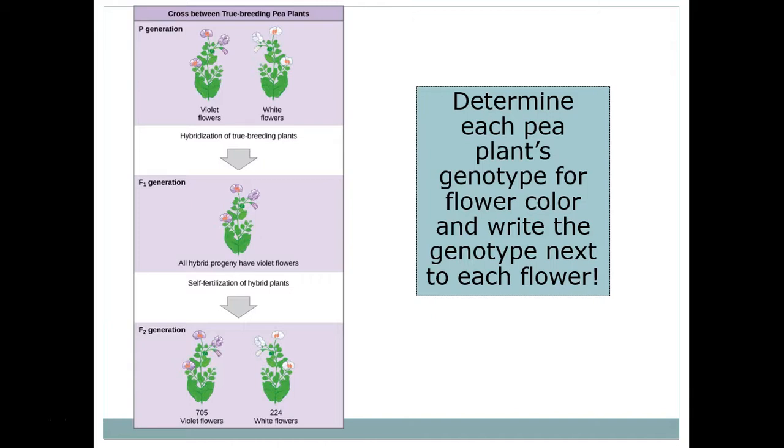So let's look at this right here. Let's see if we can determine each pea plant's genotype for their flower color and write the genotype next to each flower. We know what the phenotypes are: violet, white, violet, violet, and white. Those are the phenotypes. The question now is, what are the genotypes?